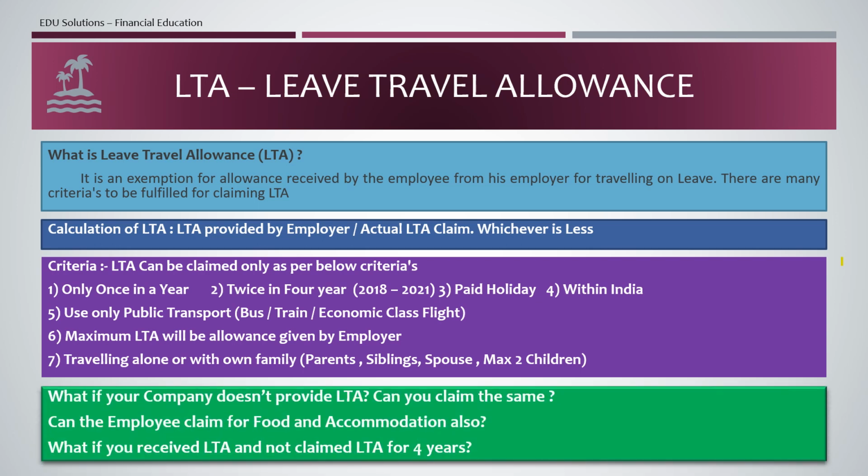The questions we can get in this session are: what if your company doesn't provide LTA? Can you claim the same? No. If your company is not providing any LTA as part of your salary, then you cannot claim LTA benefit in any manner. Next question: can the employee claim for food and accommodation also? Here also the answer is no, because as the name suggests, it is giving only traveling expenses, traveling allowance. So food and accommodation are not included.